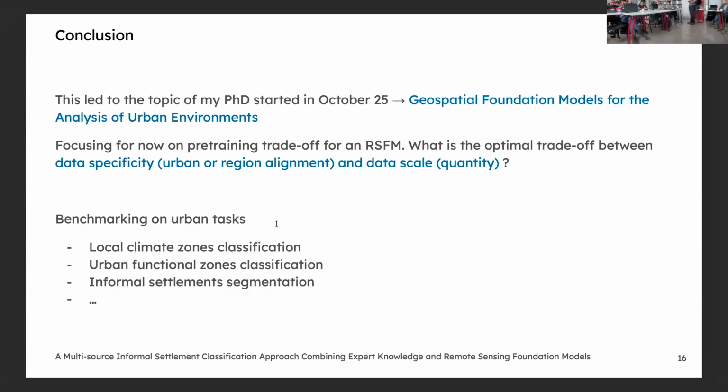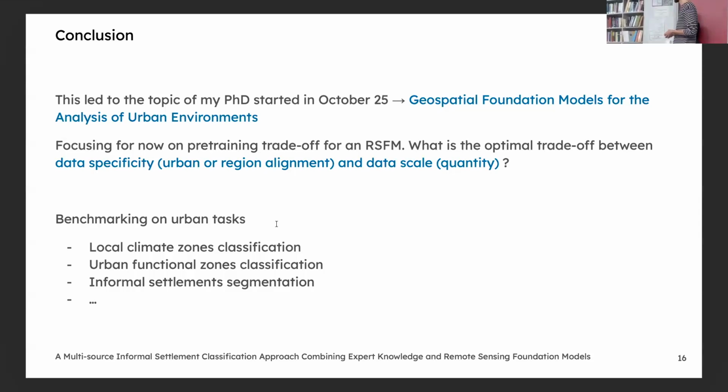The datasets that we use to benchmark, are they public datasets or in-house? So the first one is a public dataset. It's called LCZ42. The last one we are going to publish, but it's from public data from Brazil. And the intermediate one is from another article, so it's already public, but it's not in a benchmark.